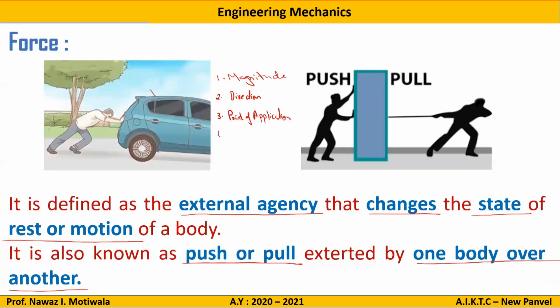And the fourth and last one is the line of action. So all these four things define a force. A force should have magnitude, direction, a point of application as well as a line of action. This is the requirement of a force.